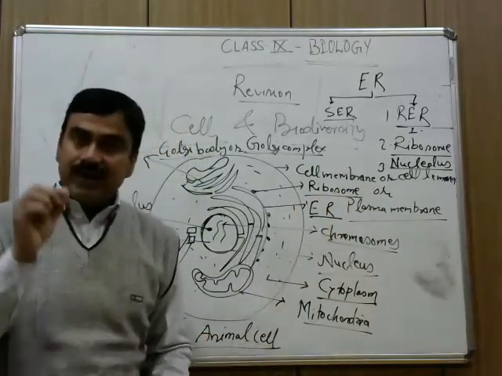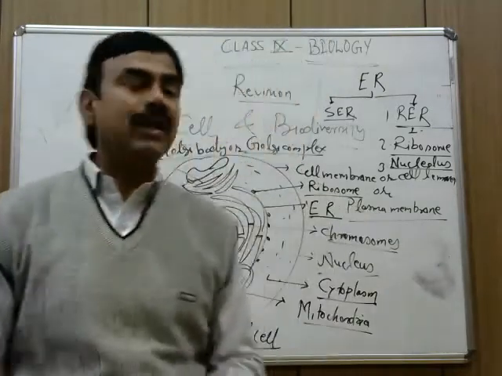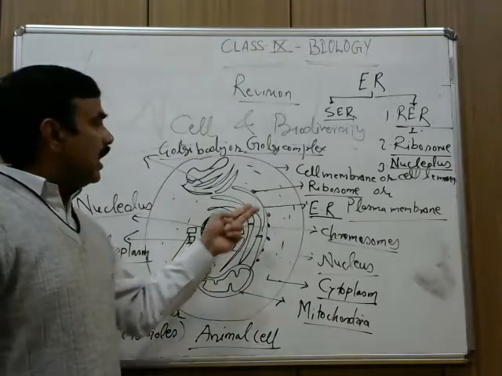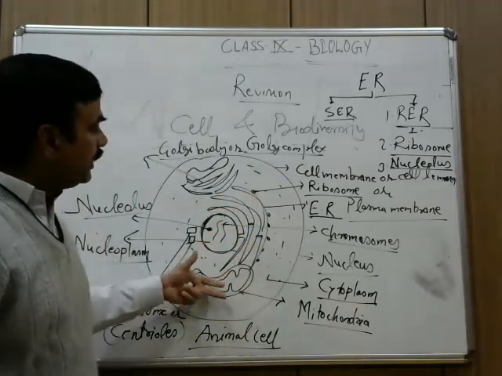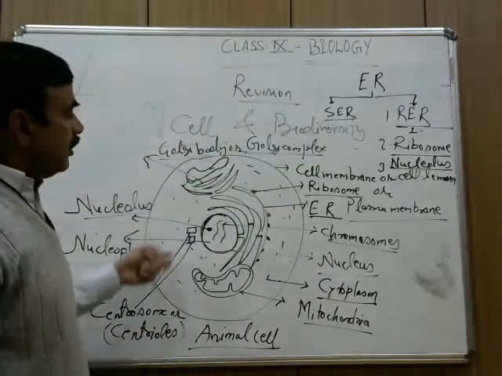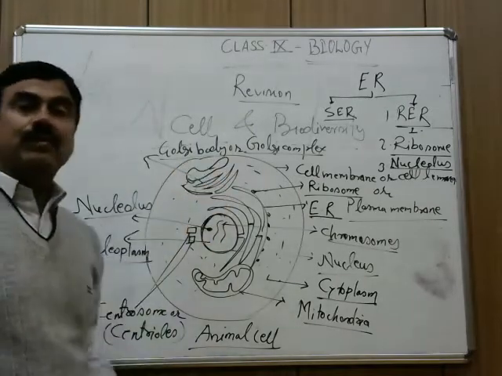Ribosome is a very small, round, spherical structure, and it is attached to the endoplasmic reticulum and also floating in the cytoplasm, right? So when you start the revision of your chapter, in this way you have to go.